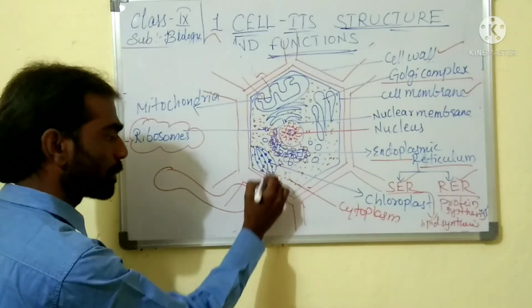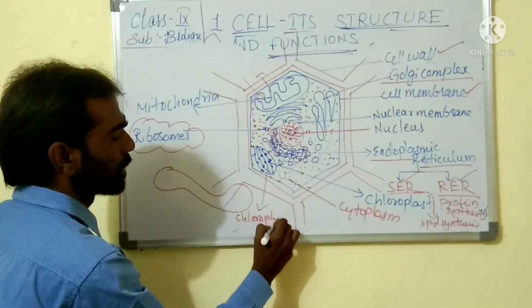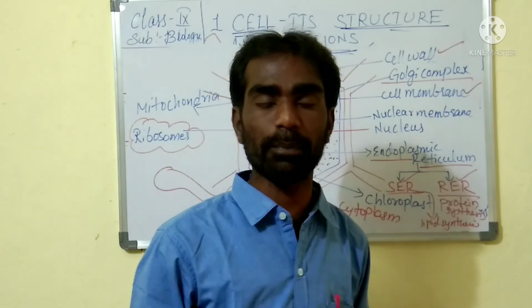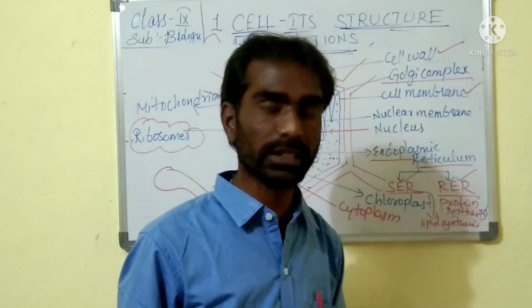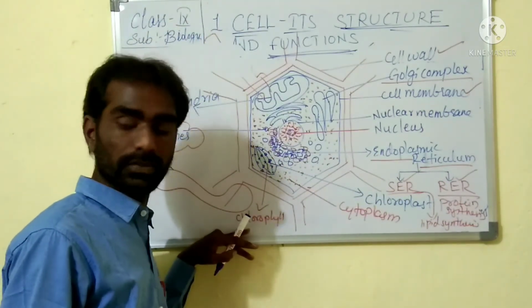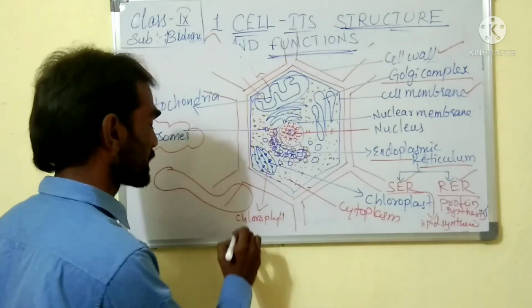Okay, children. Next you can see here is the chloroplast. Chloroplasts are green in color because they consist of a pigment called chlorophyll, which is helpful in photosynthesis, the preparation of food by taking light energy. You will learn this in detail in your 10th class. Chloroplast, its structure and functions, you will be studying further.